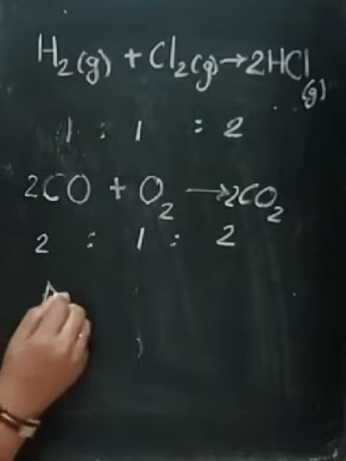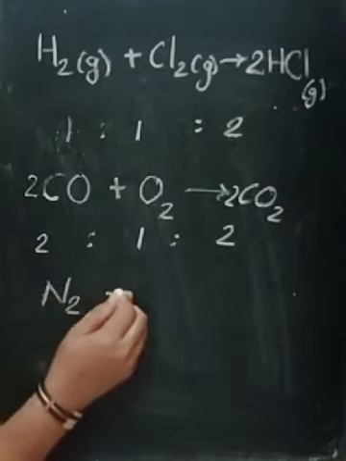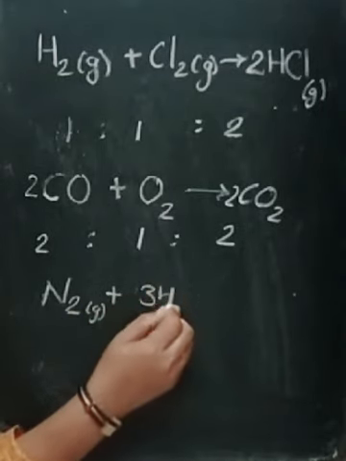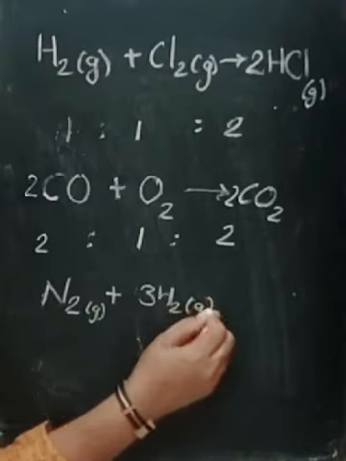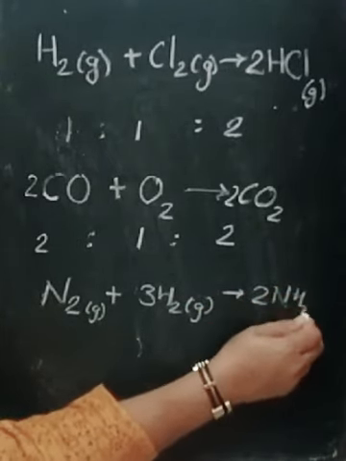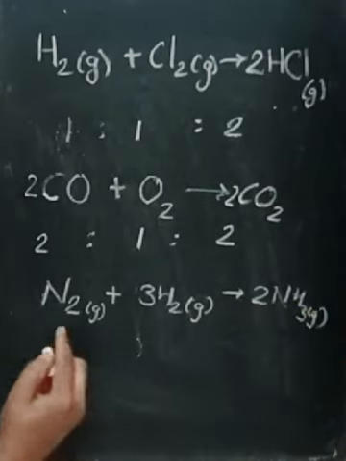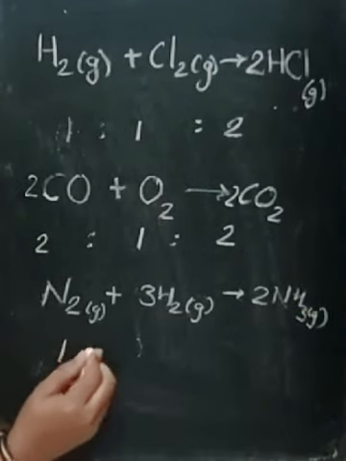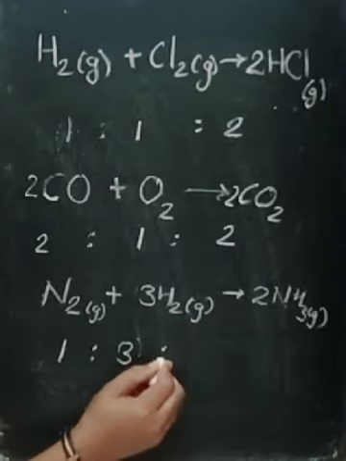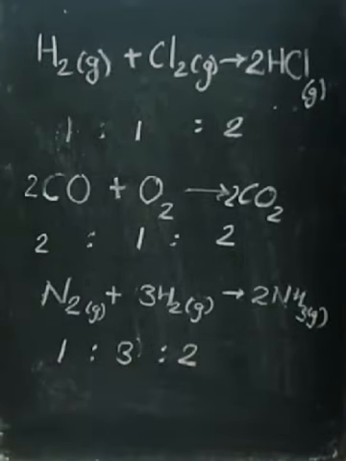Similarly, in another example, nitrogen gas reacts with hydrogen gas to form ammonia gas. Here we also find the two gases react in a ratio of 1:3 by volume, and the new gas formed also bears a simple ratio with these. So what does the law say?